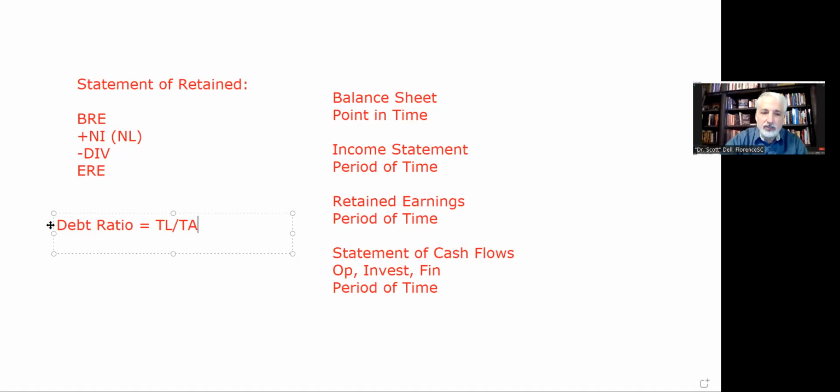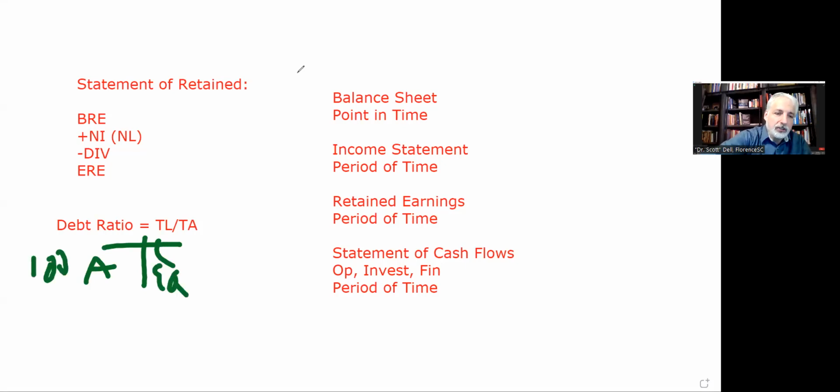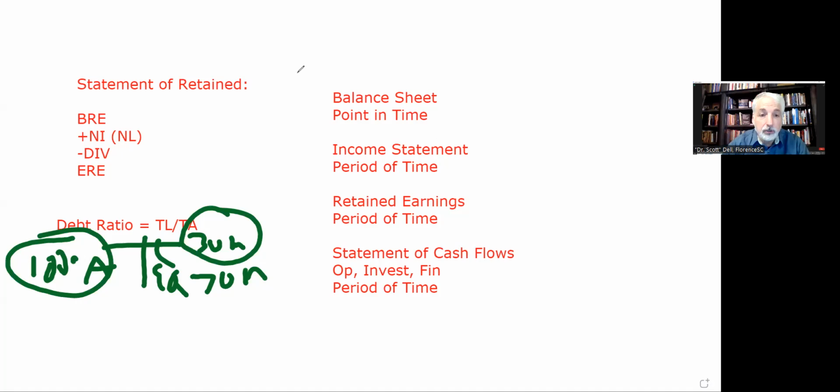So if I look at a balance sheet, I say, you know what? I'm going to actually draw this out, sketch it out a little bit. If I have my assets, liabilities, and equity, and I have $100 million in assets, $30 million in liabilities, and $70 million in equity, I'm in balance. My debt ratio is total liabilities of 30 divided by 100, that's 30%, which tells me 30% of my balance sheet is debt, so it's liabilities. 70% of my balance sheet is equity.